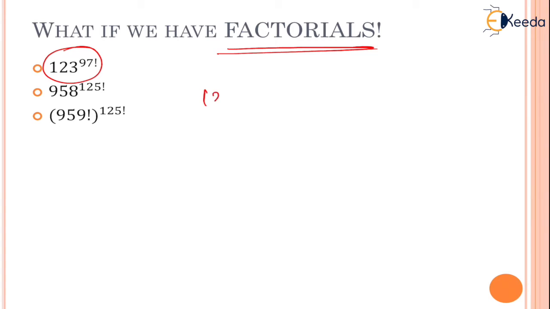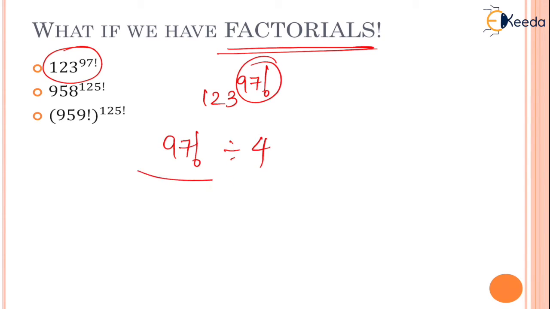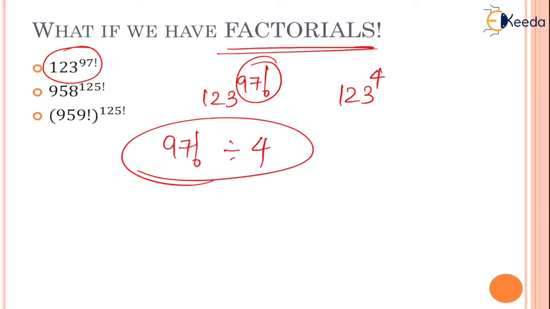So had I asked you 123 raised to 97 factorial, now we already know how we go about cyclicity. We always divide this raised to power by 4. Now you know this is always going to be divisible by 4 and hence the remainder is going to be 0. So this is as good as the unit digit of 123 raised to 4, the same unit digit. So 3 raised to 4 is what? 3 raised to 4, the unit digit is going to be, yes, it is going to be 1. I hope everybody is clear with this.